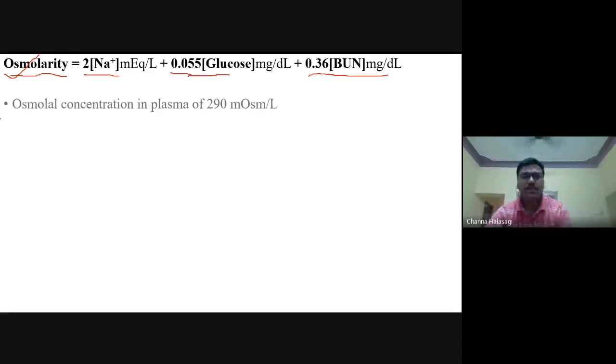Does anyone remember? It is 290 milliosmoles per liter. This is also asked n number of times. Normal osmolarity of our plasma is 290 milliosmoles per liter. Okay, what is the formula? 2 times the sodium, plus 0.055 times the glucose, plus 0.36 the urea value.